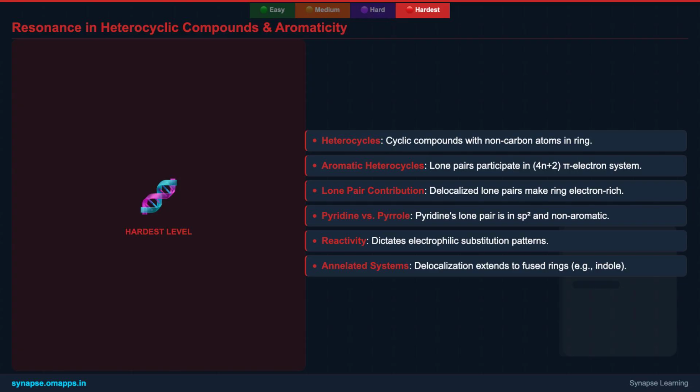Interestingly, in pyridine, the nitrogen's lone pair is in an sp2 orbital and does not participate in the aromatic system, making pyridine basic and its nitrogen a site for protonation, unlike pyrrole. Understanding resonance in these systems is vital for predicting their chemical behavior, from their acidity-basicity to their preferred reaction pathways, and extends to complex fused heterocyclic systems that form the backbone of many pharmaceuticals and natural products.